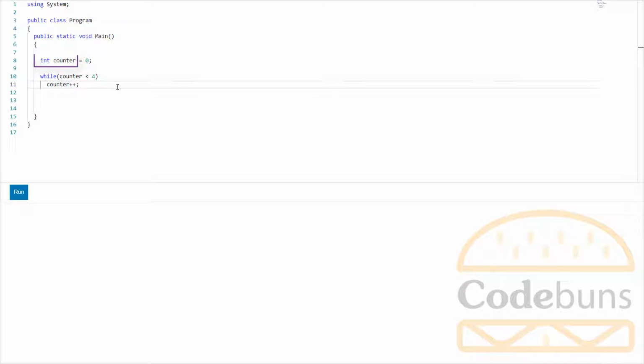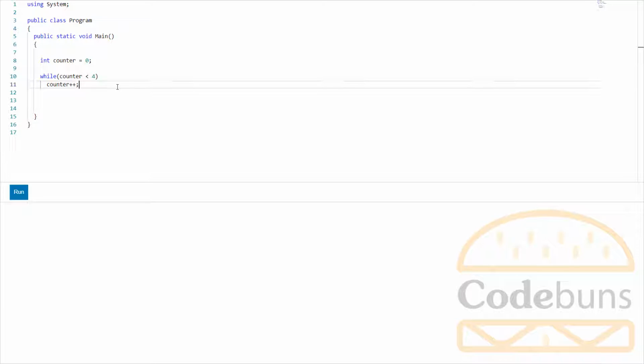I have declared and initialized a counter variable with the int type and assigned an initial value of 0 to it. First of all, this Boolean expression is evaluated, and if it's true, then the code within the body is executed. This Boolean condition, counter less than 4, will repeatedly execute until the counter is no longer less than 4. This expression for updating the counter adds 1 at the end of each repetition, increasing the counter variable by 1. This loop doesn't do anything except updating the counter variable.